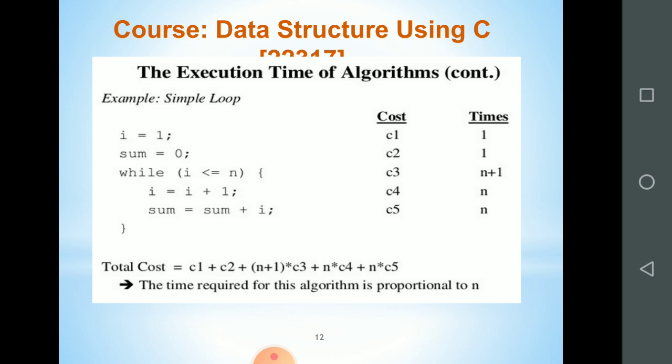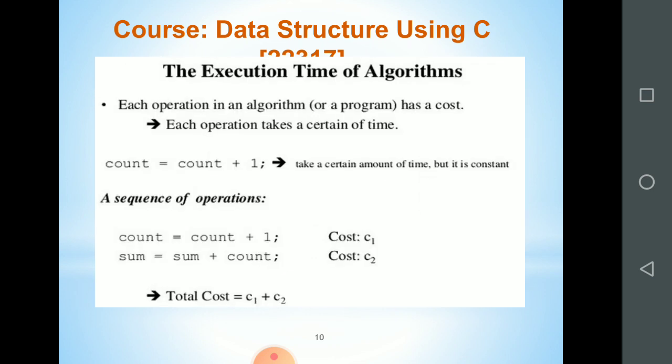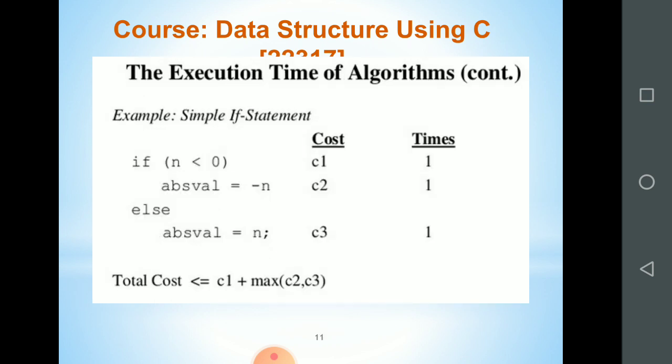But if the statements are complex, we have seen some statements. Look at this. In the first example, both the statements are simple, so we are just counting by addition of the time required. In the second one, it is the if else statement, so we are considering the first statement C1, that is constant, and in between the two, C2 and C3.